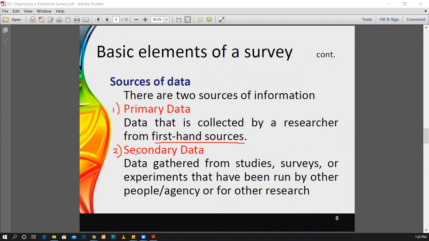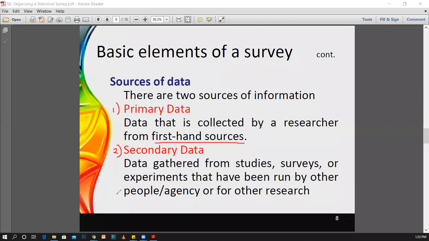And the next part we can consider is the secondary data. This type of data can be gathered from studies, surveys, or experiments that have been run by other people, agencies, or for other research. It is like this. Now think about it, if I am conducting a research, and I know that a somewhat similar research, not the same research, has already been conducted, and I think that those data would also satisfy my survey.